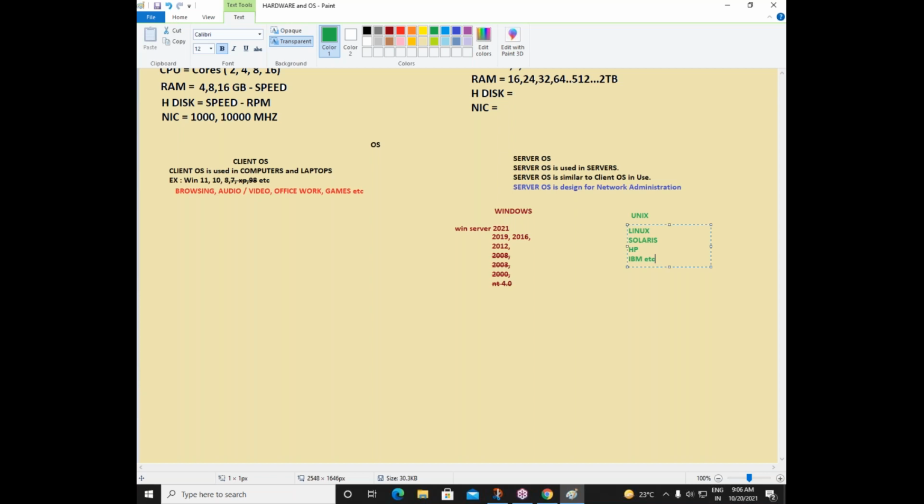But coming to Windows, there is a service called ADDS, Active Directory Domain Services. It is specially designed by Microsoft only, so it will not run on any other operating system. If you want to manage your company network, maybe there are 100 computers or maybe there are 30,000 computers, if you want to manage your local area network, that is your company's network, in a better way, then you should go with this Windows Server operating system.